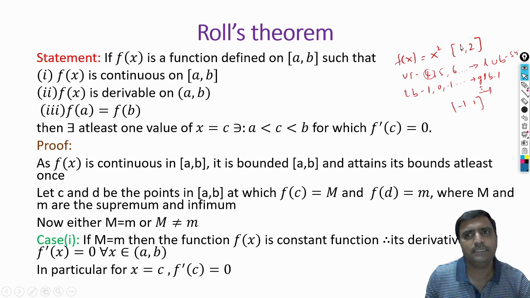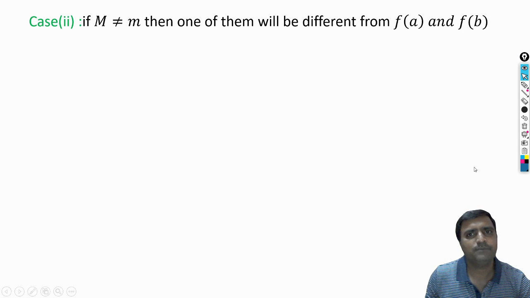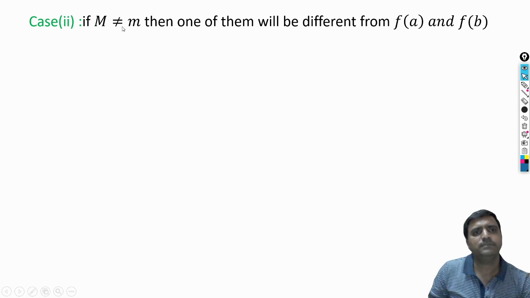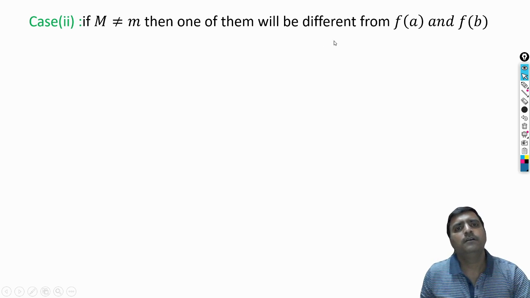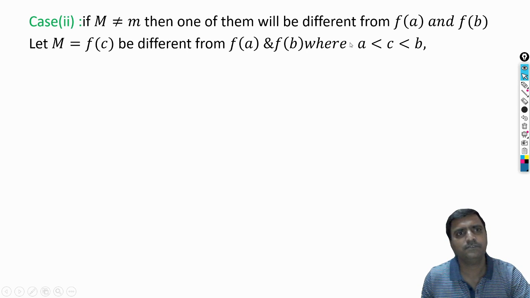In this, for a given boundary value, either a supremum comes or an infimum definitely comes. Okay, so that same concept is taken here. When supremum and infimum are not the same, then one of them will be different from f of a and f of b. Either f of a is not equal to M or f of a is not equal to small m. So one of them will be different from f of a and f of b.